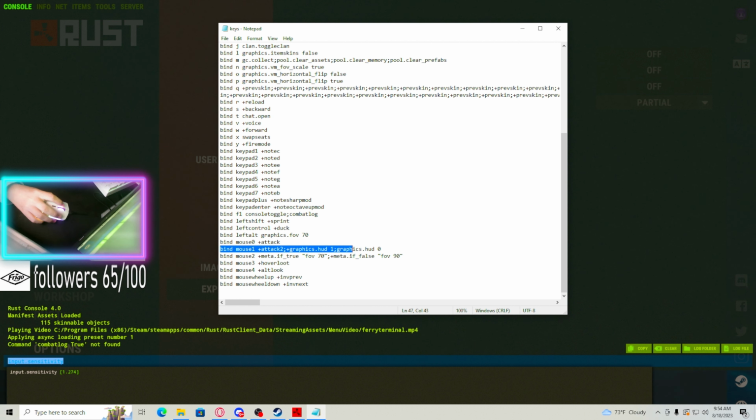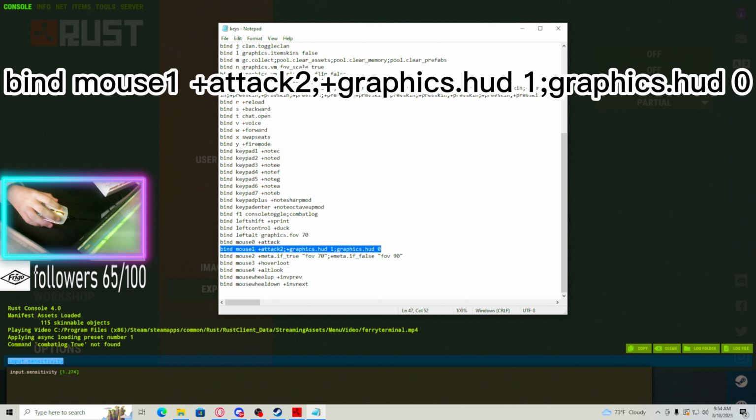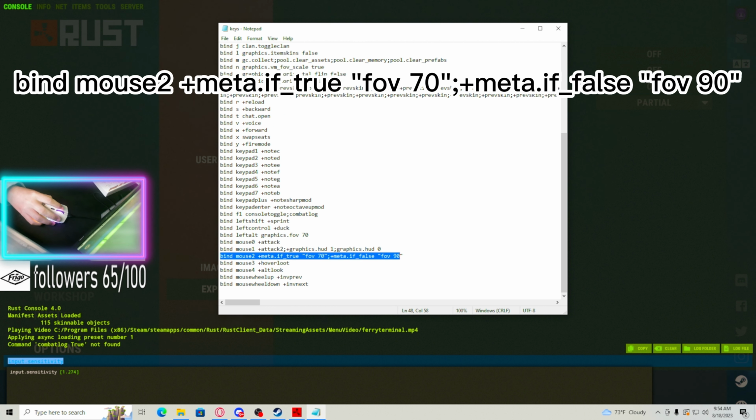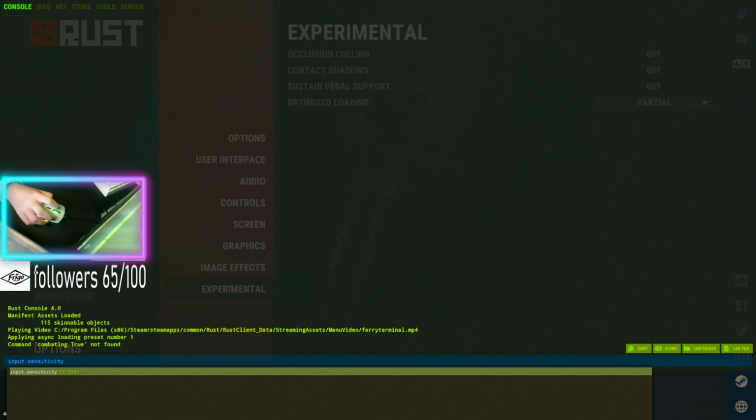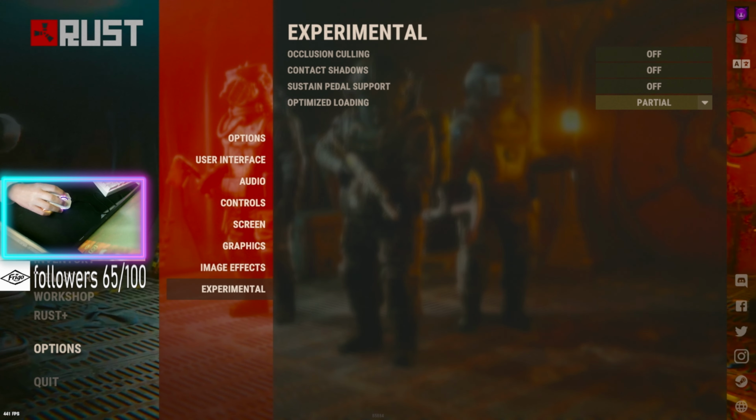And then this bind right here makes my HUD go away when I right click, so when I zoom in. And then this is my middle mouse button, so when I press it, it's pretty much a zoom keybind. And yeah, that's pretty much everything.